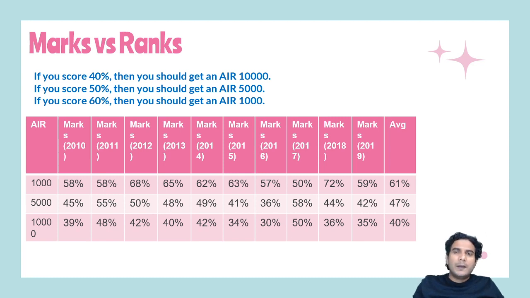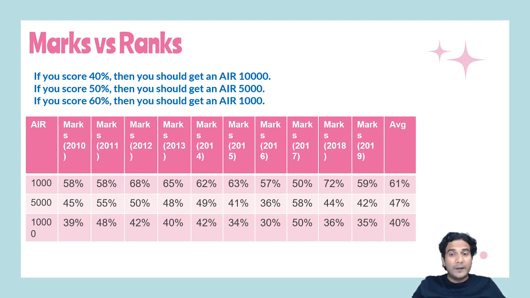Other parameters, like in this column 2017, you can see the cutoff is very high because the paper was very easy. First of all, second, 5% bonus marks were given because there were some errors in the paper. So 5%, that means 18 marks, were given as bonus. In such cases, you can see a high percentage in 2017 and other cases also. Otherwise, generally it is nearly 40% to get a 10,000 rank.